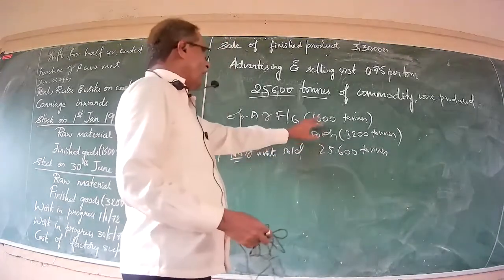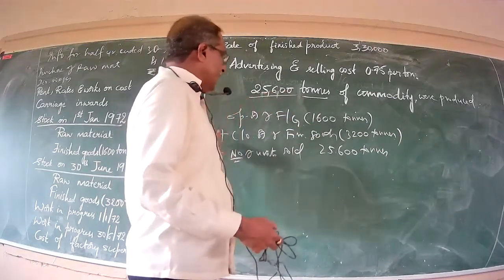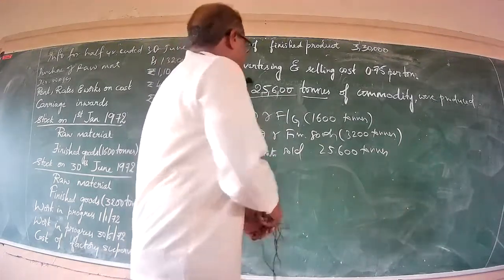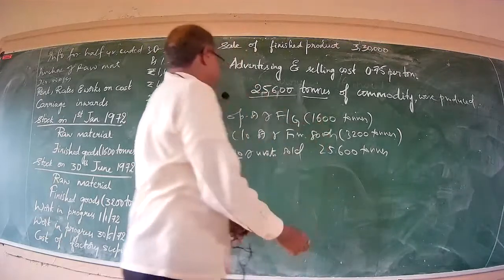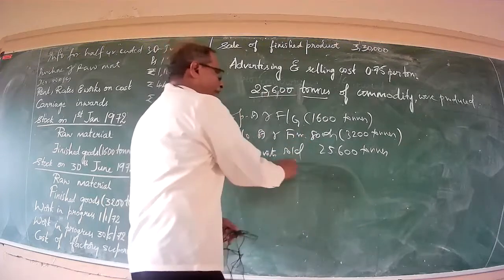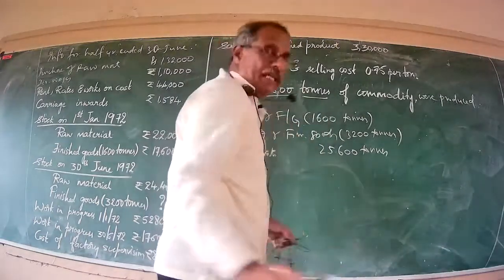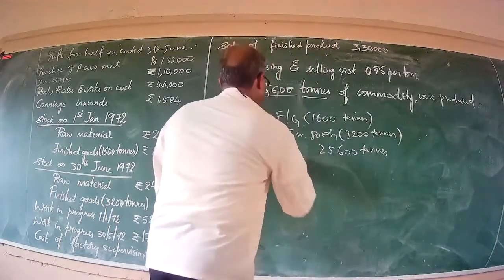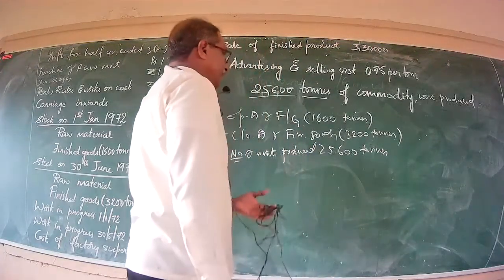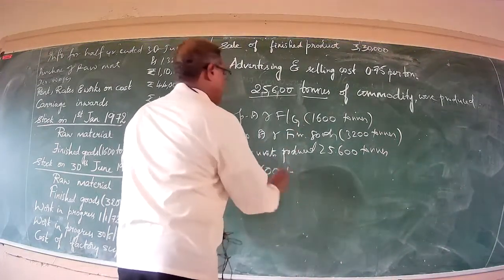Definitely, the cost sheet pertaining to the opening stock of finished goods will be prepared during the preceding financial year or previous accounting year. Now, closing stock of finished goods is concerned, it is inclusive of the number of units produced. It is not sold. It is number of units produced. Now, in the first instance, opening stock of finished goods 1,600 tons plus number of units produced 25,600 tons.